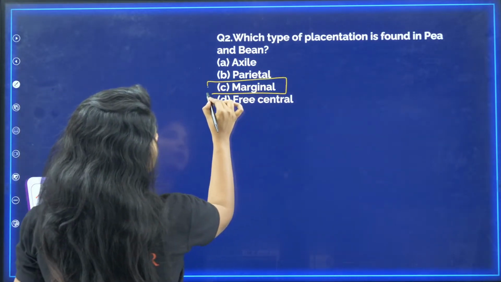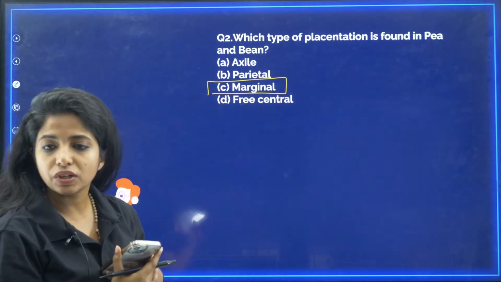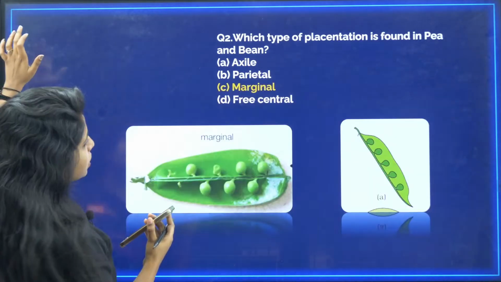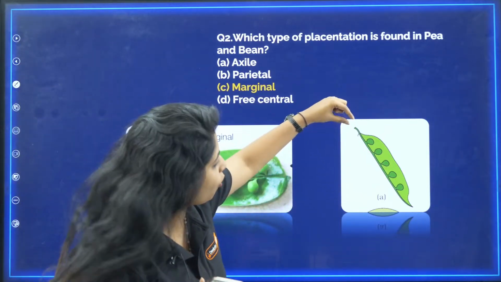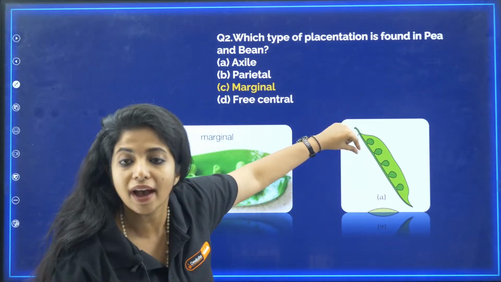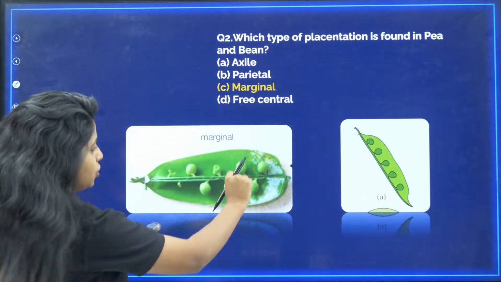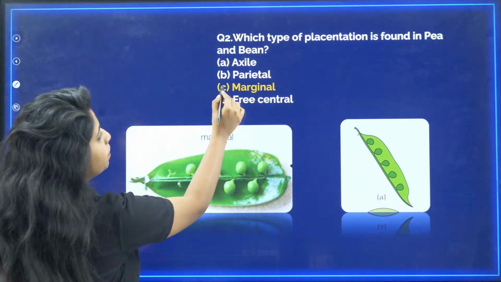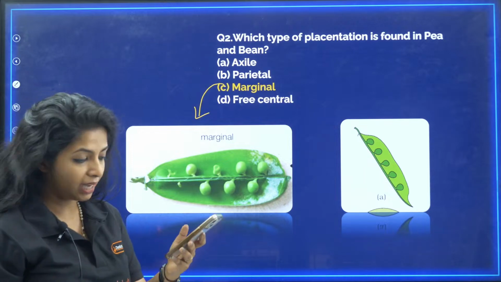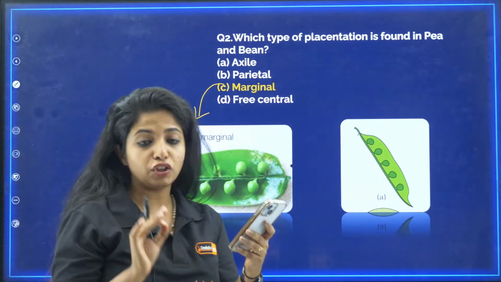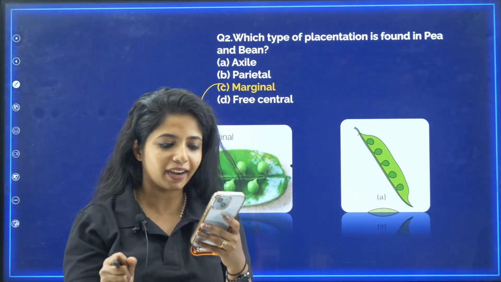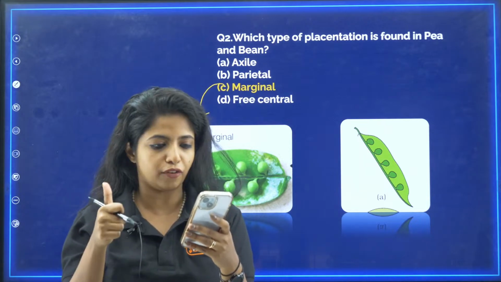The answer is marginal. Marginal type of placentation is found in pea and bean. Now, without seeing a picture, you might not understand. Listen, towards one particular margin you have the placenta, and along with it you have all the ovules located. Just like this, in pea, my dear children, you find it, and also in bean. So all of you who got your answers wrong, please rectify it, and all of you who got it correct, kudos to all of you, okay?